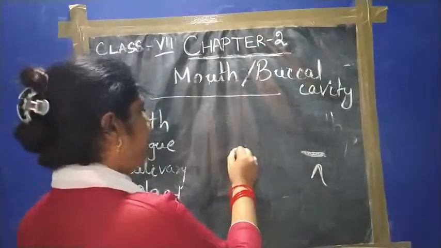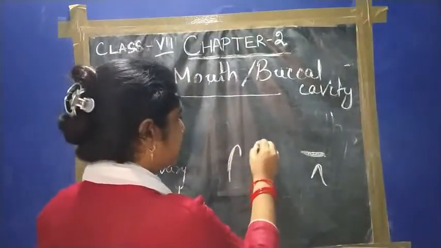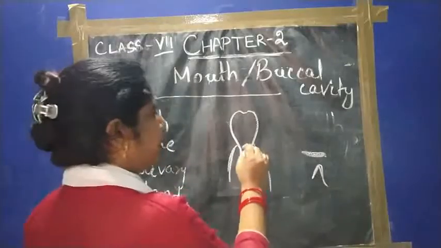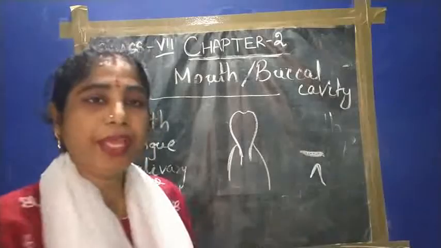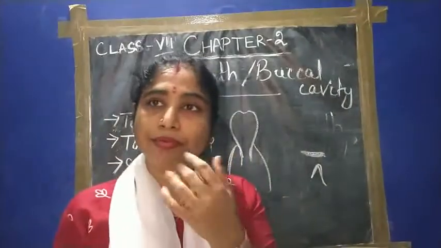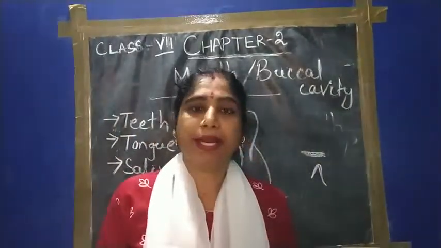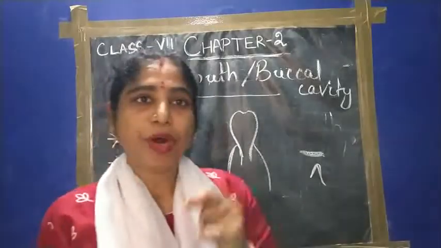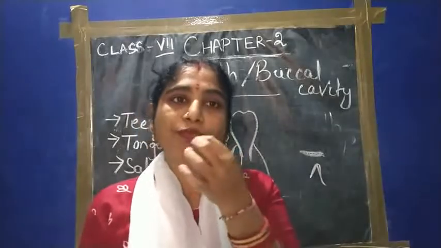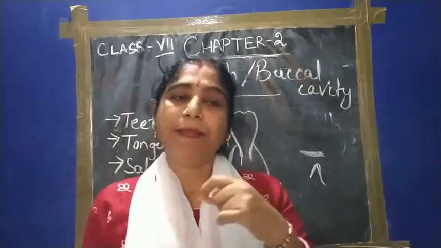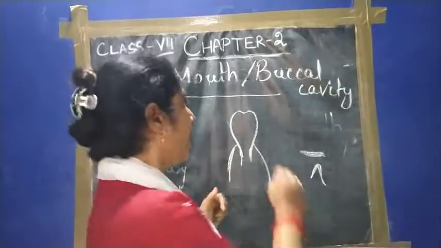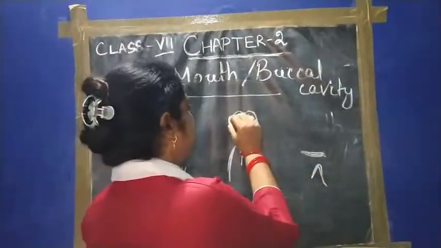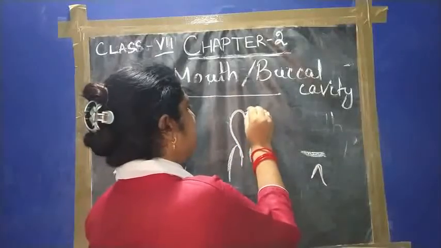How these things are happened? See, suppose these are the gums. Gums means the ones we call gums. So the teeth are attached to these gums. Sometimes we take the food inside our mouth. There are certain bacteria there. They are very helpful in nature. But when we take the food, we do not wash our mouth at that time. The food particles present in between our teeth, the bacteria act upon that. They take that food, and after taking that food, they release some acid. So when this acid acts upon this, there is a starting of rupture.